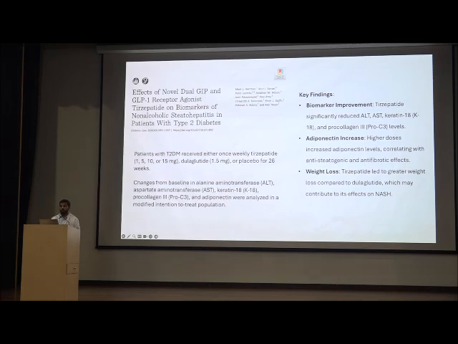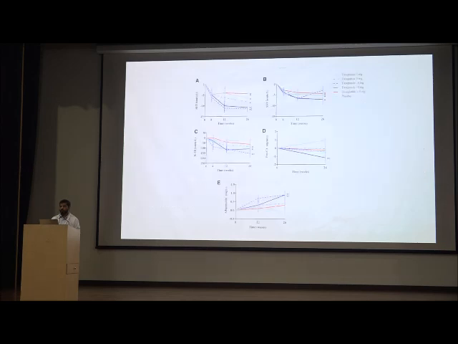They showed that biomarker improvement with tirzepatide was significant, with reduction in ALT, AST, keratin 18, procollagen. It increases the adiponectin level and causes weight loss. This graph also shows that the dark blue line, tirzepatide 15 milligram, has a greater reduction in ALT, AST, procollagen, adiponectin, and keratin.